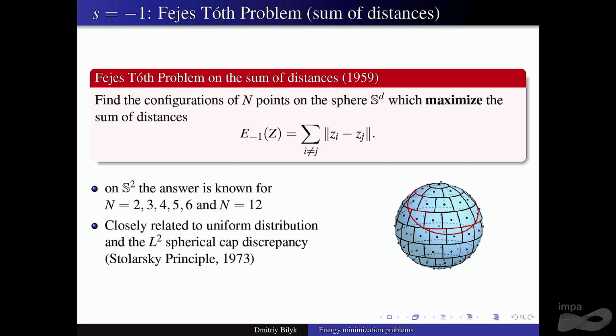You can also consider negative values of S, that is positive powers, and actually this will be a big part of tomorrow's lecture. Of course, in this case you maximize instead of minimizing, otherwise you just put everything into one point. Okay, so this is sometimes referred to as the Fejes Tóth problem, finding points that maximize the sum of distances. And even not on the sphere, in general, this is a pretty common object in discrete geometry, in metric geometry, finding points that maximize the sum of distances. It tells you something about the structure of the metric space.